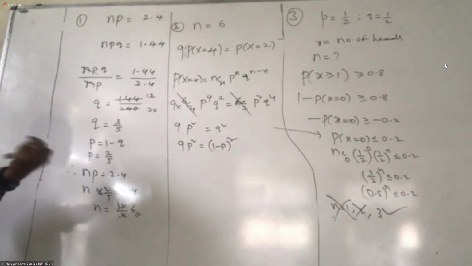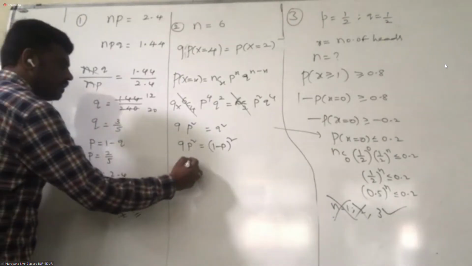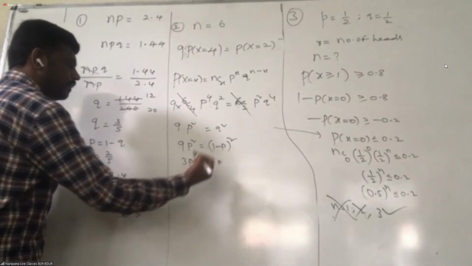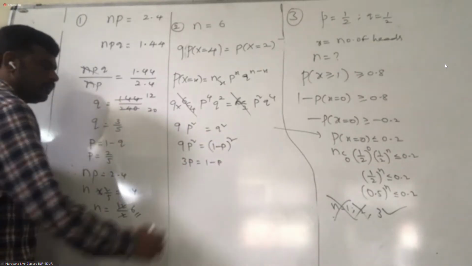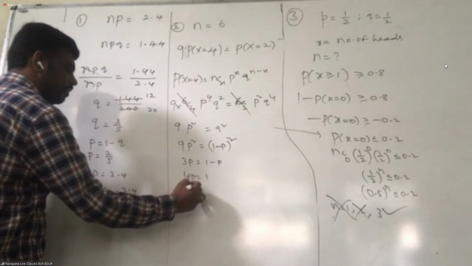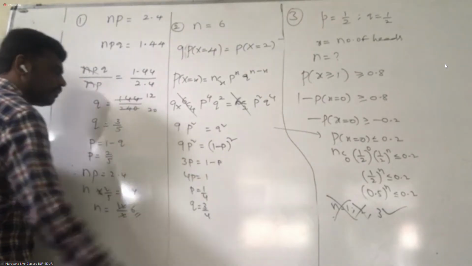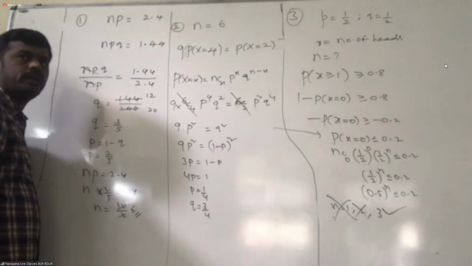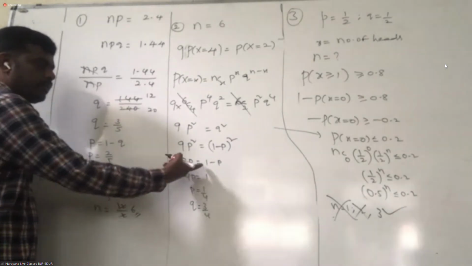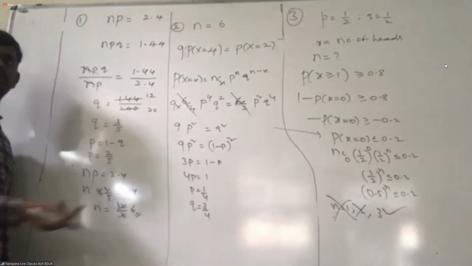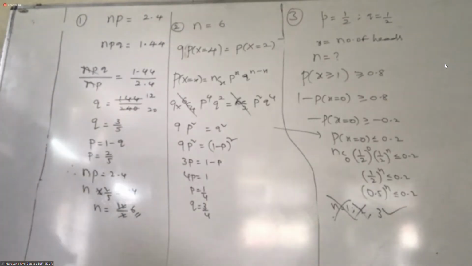You are taking 3p. 3p equal to 1 minus p, 4p equal to 1. p equal to 1 by 4. If p is 1 by 4 then q is 3 by 4. Got it? Suppose you have a doubt, check plus or minus and check it. The p value should always be less than 1. Probability.